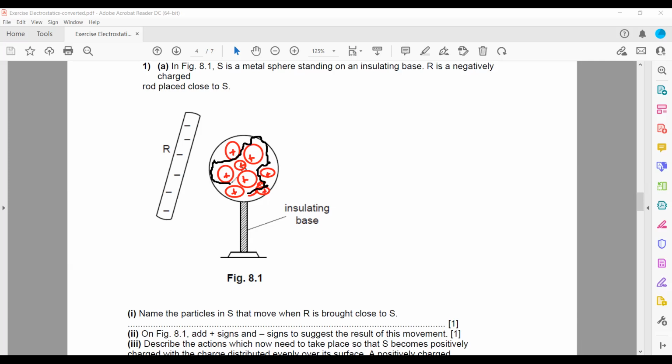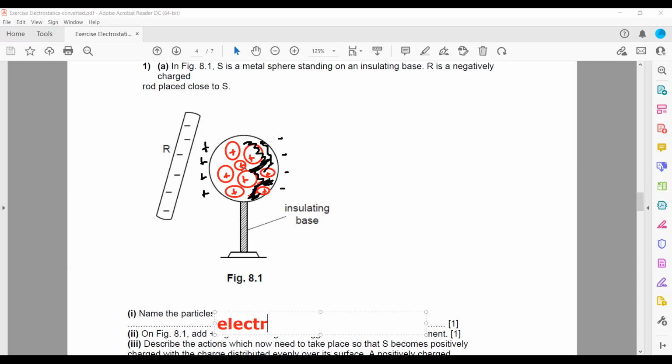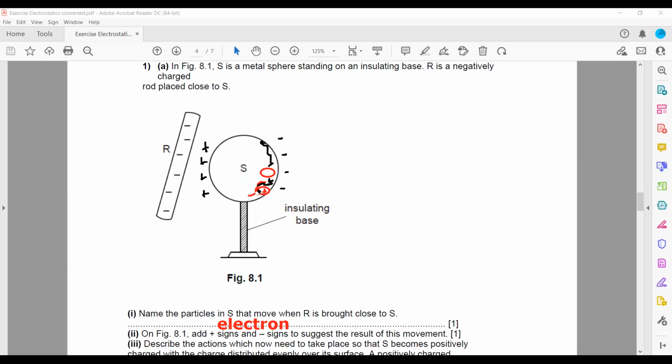But as a result, what happens when we bring a negatively charged rod? Like charges repel and unlike charges attract. So these electrons, instead of being distributed evenly, shift more towards the right hand side. So the majority of negative charges are on the right hand side and the majority of positive charges on the left hand side. Name the particle that moves when R is brought closer. So which particle will move? Always electrons will move. And we have to add to the diagram positive and negative. We don't have to draw the lattice, we just have to draw positive and negative.